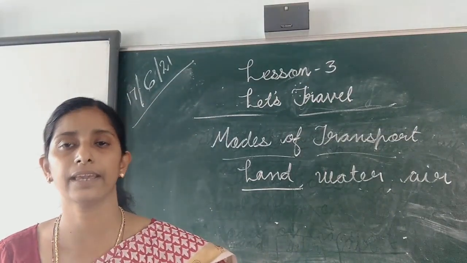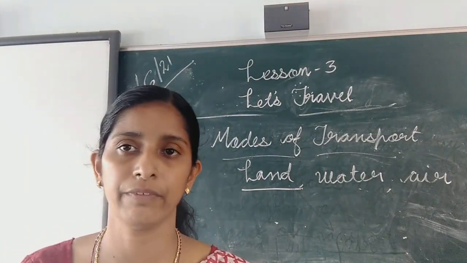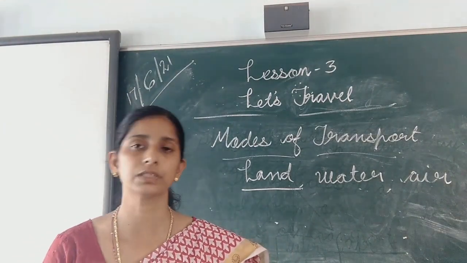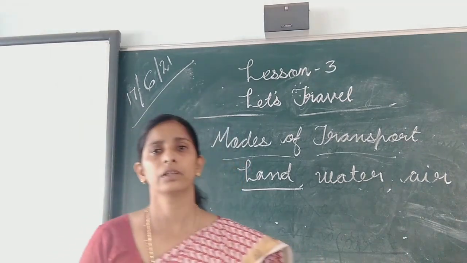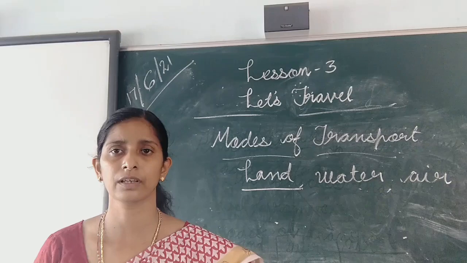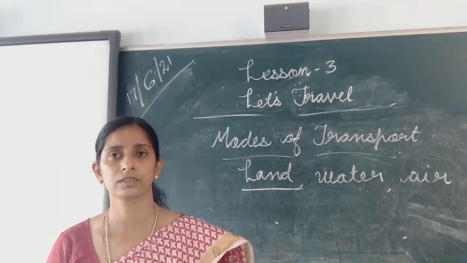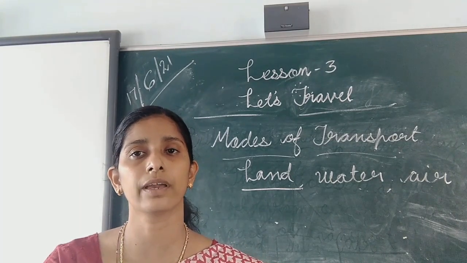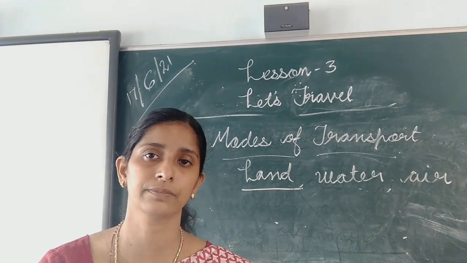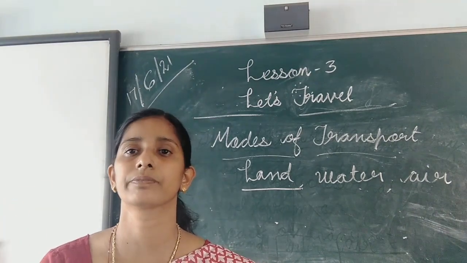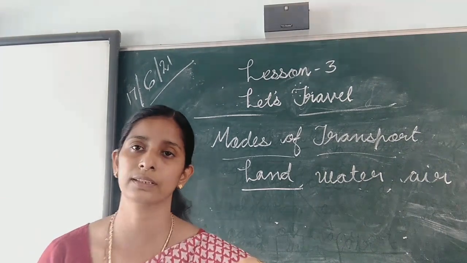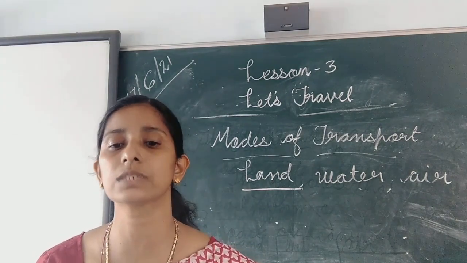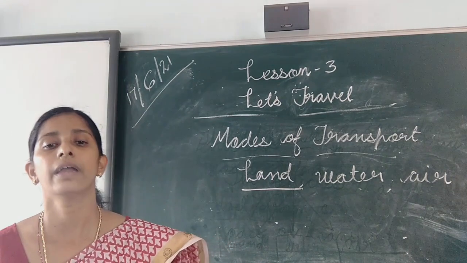We do not use the same mode of transport to go everywhere. You know why? Suppose you have to go to a nearby shop, you go by bicycle. We will not go by car. So we do not use the same means of transport to go everywhere. If you want to go to a far place, a very long distance, you use a train. If you go to another country, you go by aeroplane. It means we do not use the same modes of transport to go everywhere.